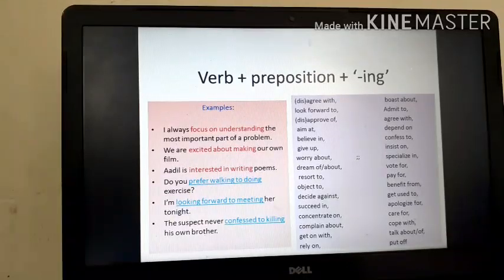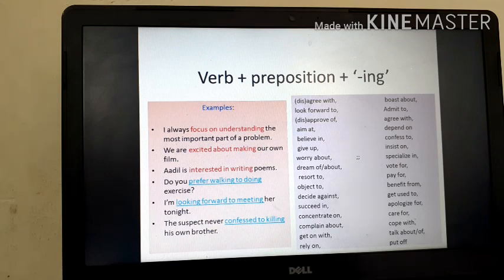See, in the purple box I have written some words: disagree with, look forward to, disapprove of, aim at, believe in, give up, worry about, dream of, dream about, resort to, object to, decide against, succeed in, concentrate on, complain about, get on with, rely on, boast about, admit to, agree with, depend on, confess to, insist on, specialize in, vote for, pay for, benefit from, get used to, apologize for, care for, cope with, talk about, talk of, put off.